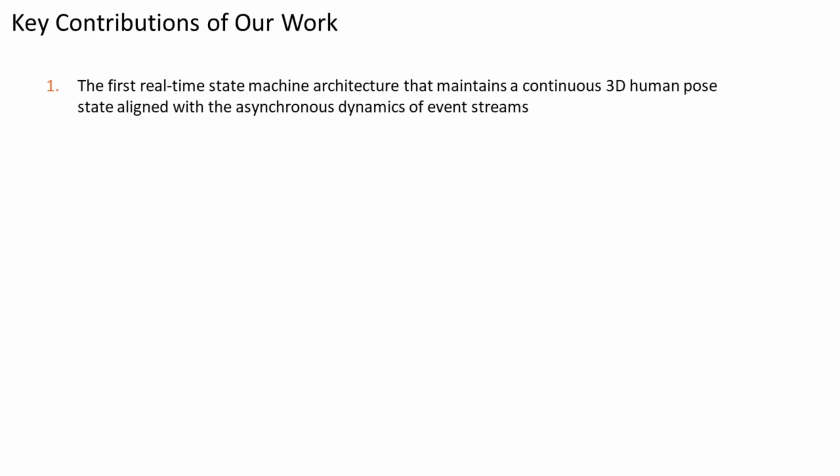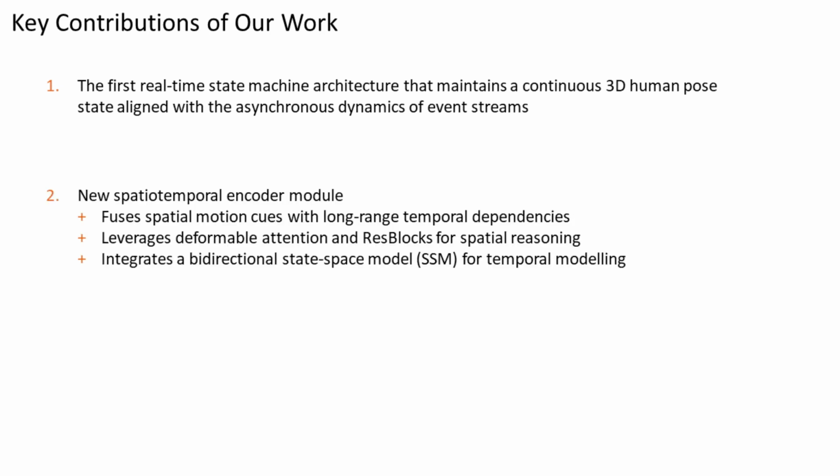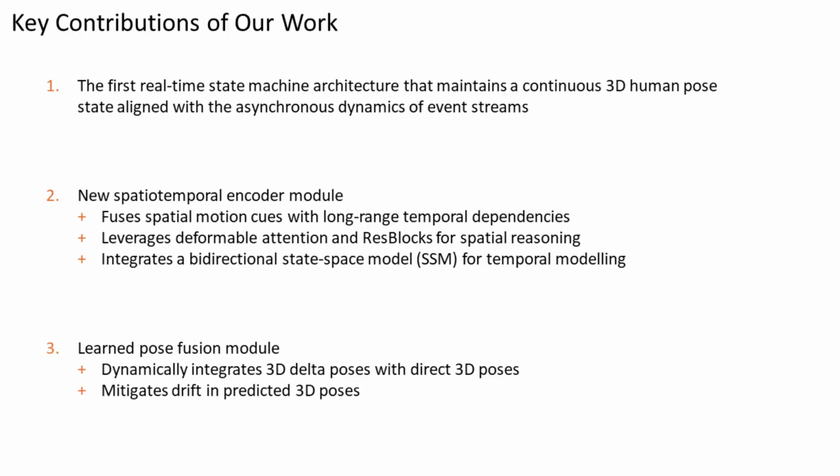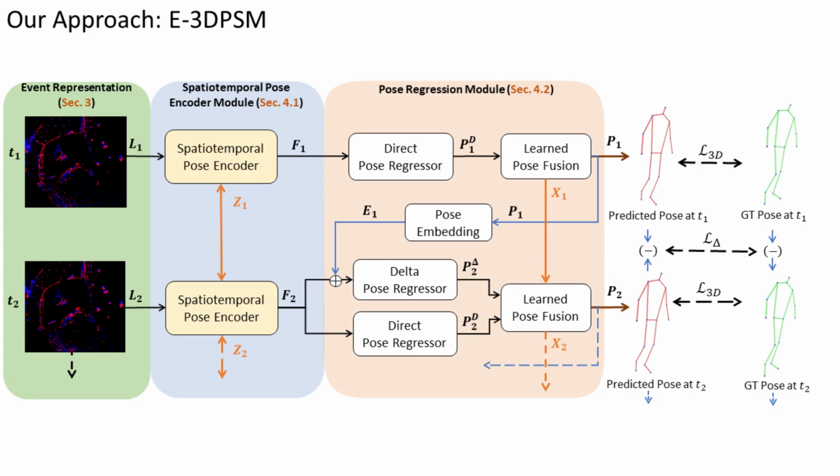Key contributions of our work are: first, we introduce a real-time state machine method that maintains a continuous pose state aligned with event dynamics. Second, we present a new spatiotemporal encoder module that fuses spatial cues with long-range temporal dependencies using SSM. Third, we propose a learned pose fusion module that integrates 3D delta and direct poses to mitigate drift, and combines two sources of information into the final 3D human pose estimates. Next, we discuss our approach in detail.